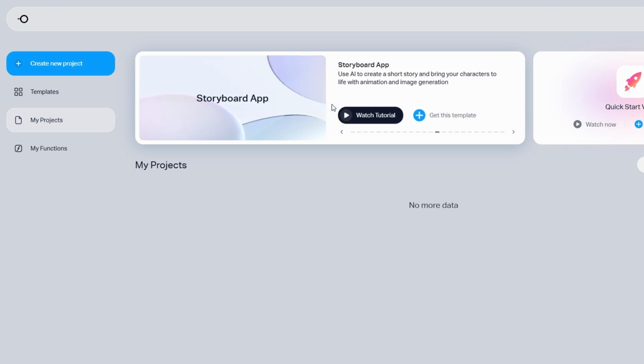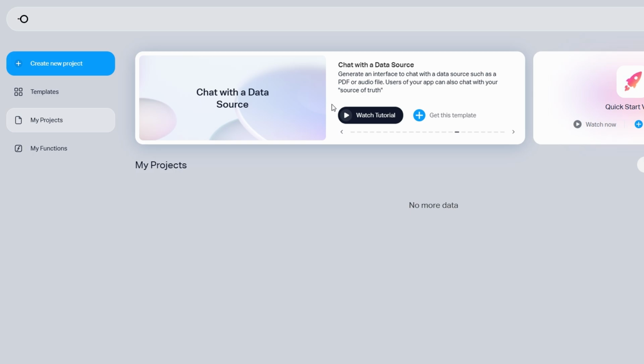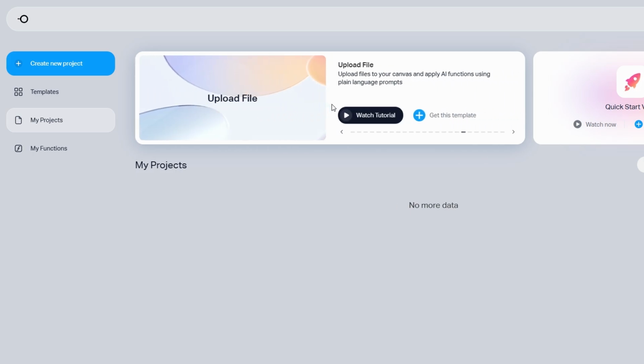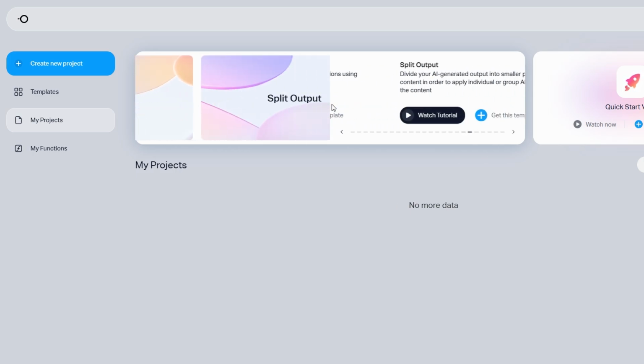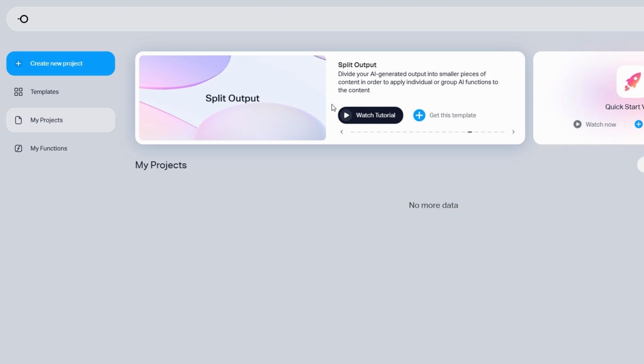Take some time to familiarize yourself with the layout. On the left, you'll likely see navigation tabs for templates, app builders, settings, and more. Don't worry, I'll guide you through each step, but for now, just get comfortable with the platform. Trust me, this is going to be fun.